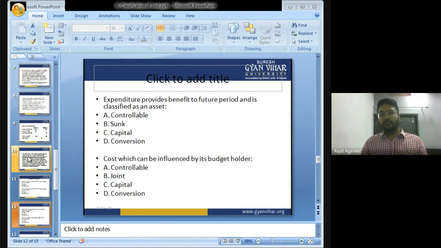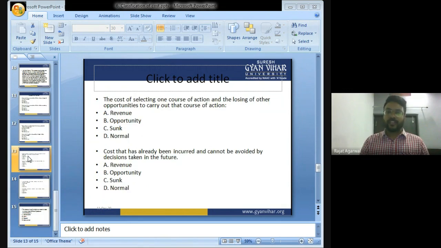Cost which can be influenced by its budget holder, cost which can be influenced by the management: controllable, joint, capital or conversion? The answer is controllable cost. Cost of selecting one course of action and losing the opportunity of another course of action: revenue, opportunity cost, sunk cost or normal cost? The answer is opportunity cost.